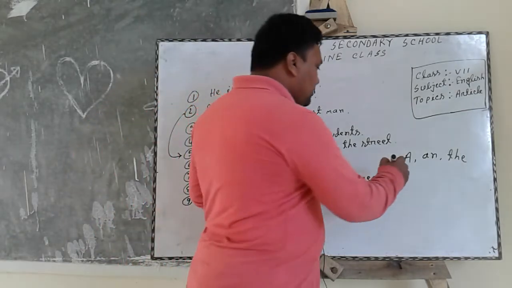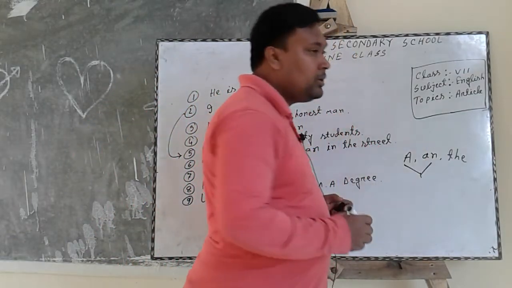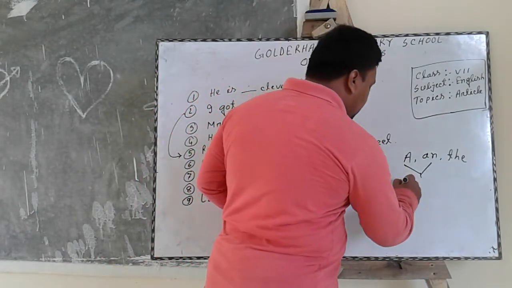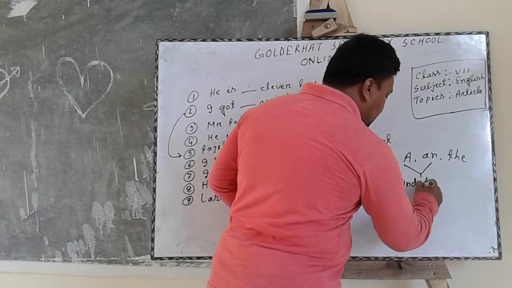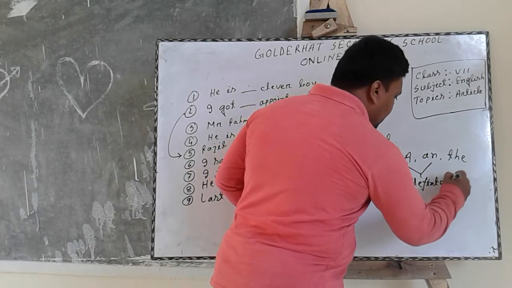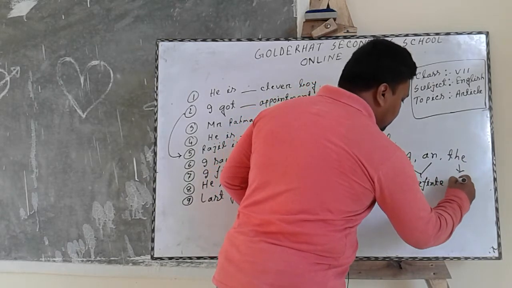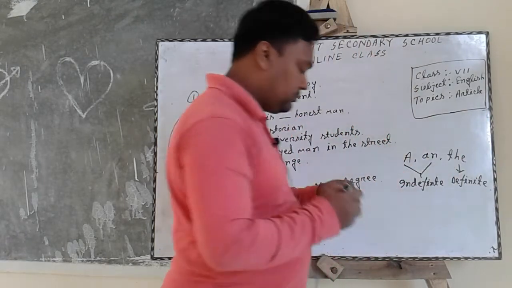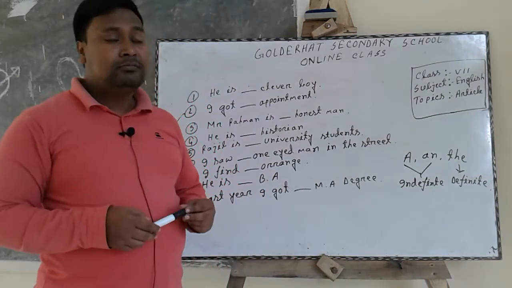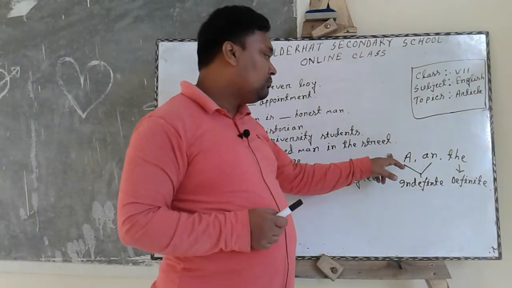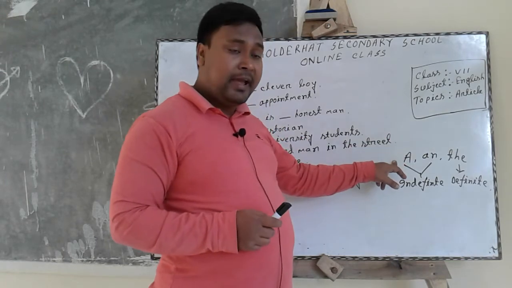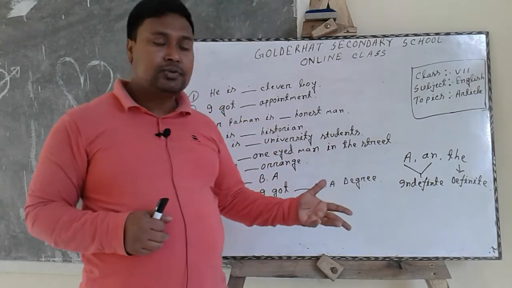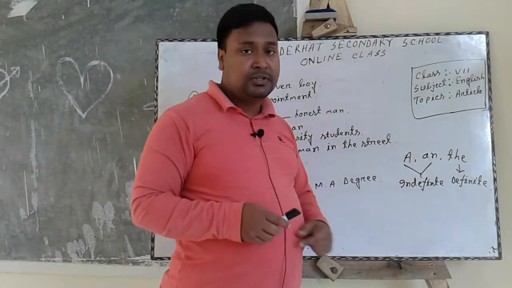A and an are called indefinite article and the is called definite article. So today we learn where a and an are used, and in our next class we will learn where the is used.